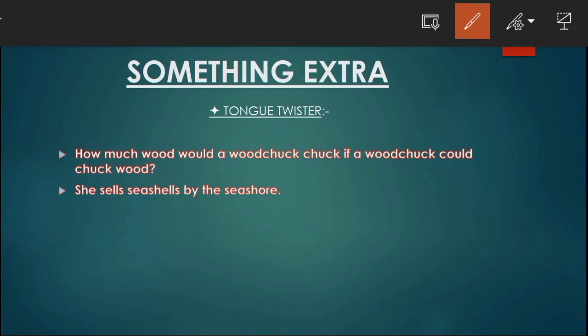How much wood would a woodchuck chuck if a woodchuck could chuck wood? Yes, this is a tongue twister. As I said earlier, a tongue twister is any sentence that is not very easy to pronounce. We can also say that there are many homophones in this sentence. Homophones are words having the same pronunciation. Here, would and wood have the same pronunciation but different meanings. I will not pronounce the next one, so you have to pronounce and try it by yourself.